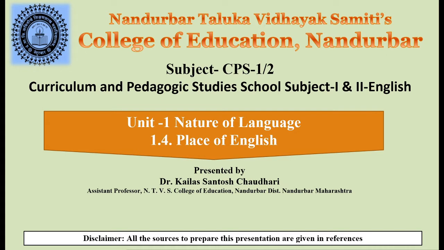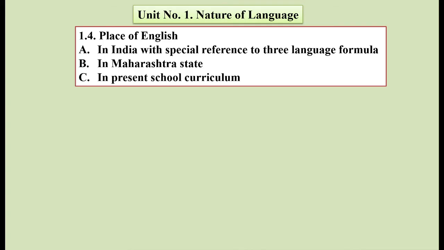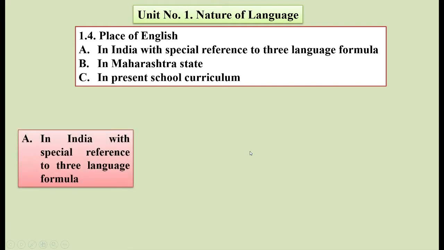We have started to learn unit number 1, nature of language. Here today we will learn 1.4, that is place of English. So let's see the place of English. In our syllabus we have three types of place of English: A, in India with special reference to three language formula, second is in Maharashtra state, and third is in present school curriculum. So let us see the place of English in India with special reference to three language formula.